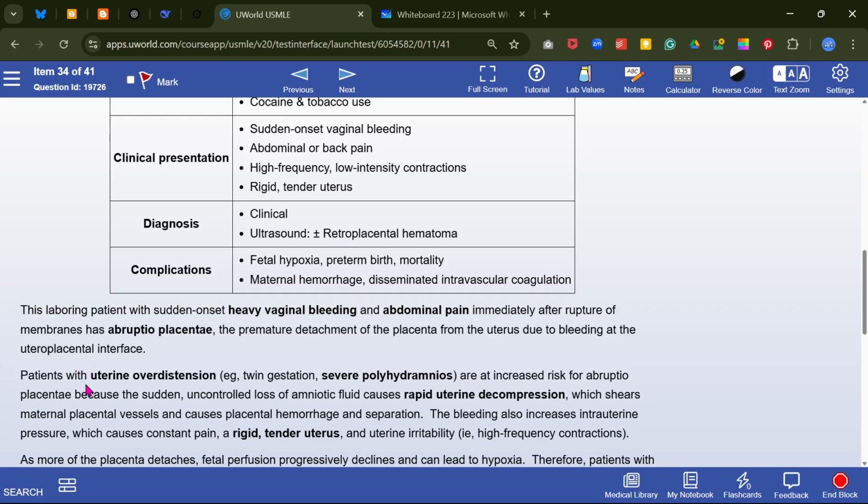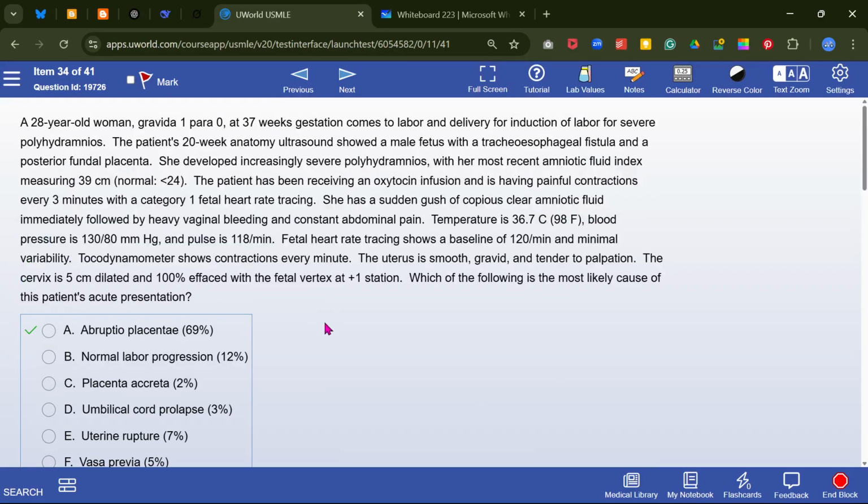So abruptio placentae occurs in patients with uterine overdistension, twin gestation, and severe polyhydramnios. This patient had a 20-week anatomy ultrasound showing a male fetus with tracheoesophageal fistula and a posterior fundal placenta. She developed increasingly severe polyhydramnios, with the most recent amniotic fluid index measuring 39 centimeters.